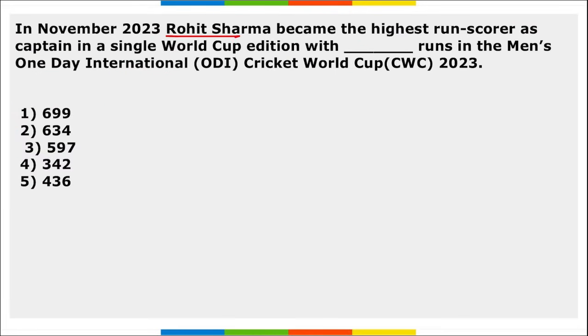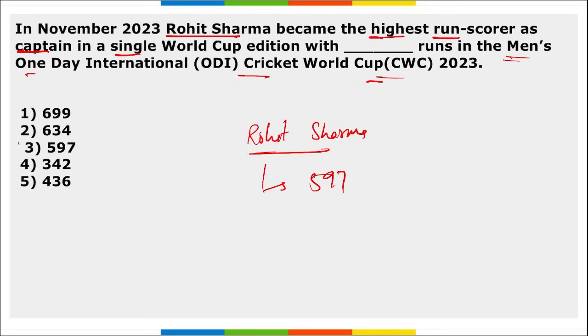Next, Rohit Sharma became the highest run scorer as captain in a single World Cup edition with dash runs in the Men's ODI Cricket World Cup 2023. Rohit Sharma. Right? He became the highest run scoring captain in a single World Cup edition with how many runs? With a total of 597 runs. Right? Take a note of this also.